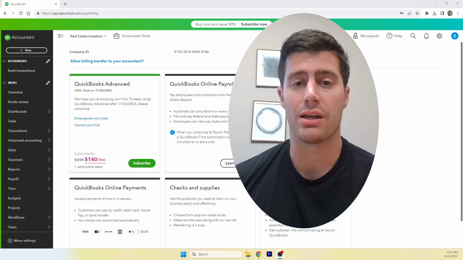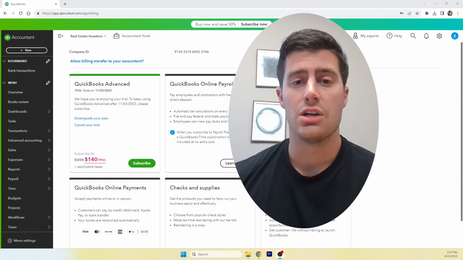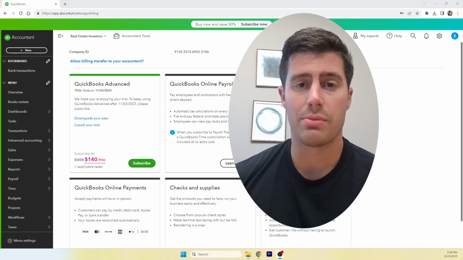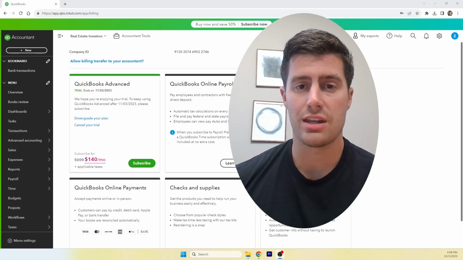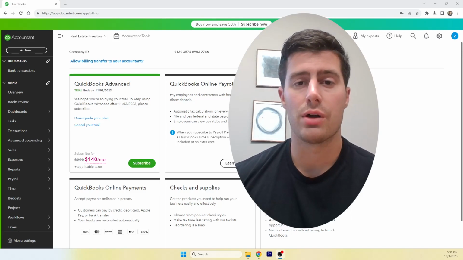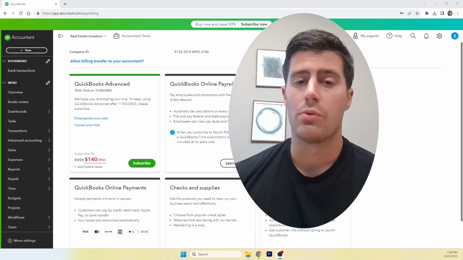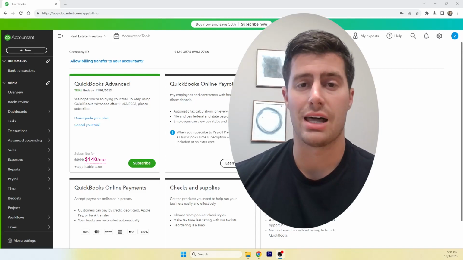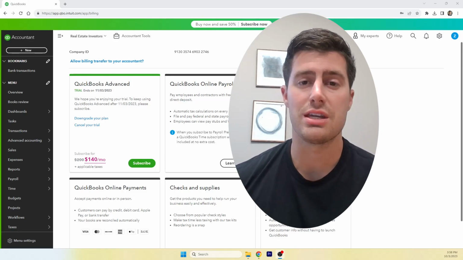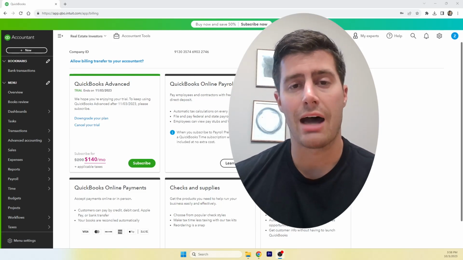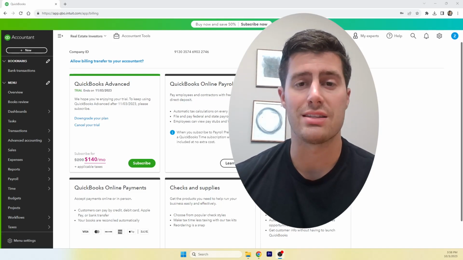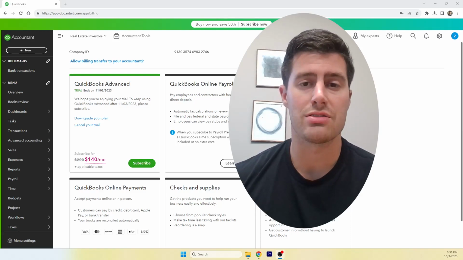Also with your balance sheet, if you receive a security deposit, you should give that security deposit a class associated to a property. That way, whenever you run a balance sheet for that property, whenever it comes time to sell it, or if you're just checking in on the assets and liabilities for that property, you are able to see, okay, there is a $1,000 security deposit still out there for that property. Let me track that down. Maybe somebody owes me $1,000. Maybe you owe somebody $1,000.